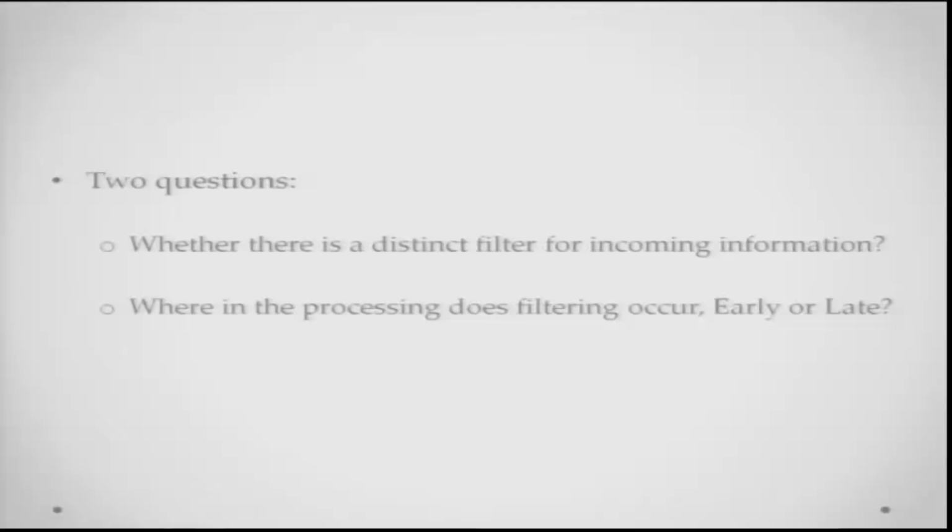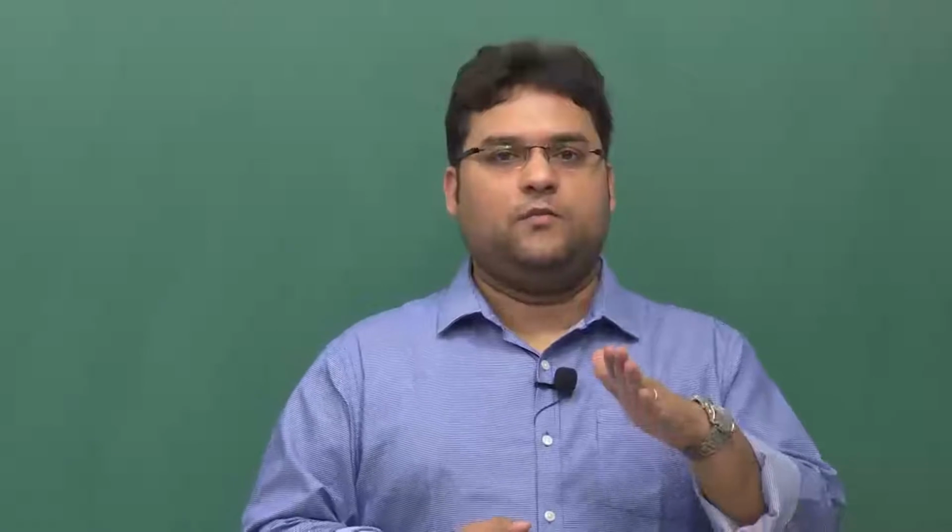Now, 2 questions one can ask. Say for example, if there is a filter being applied, whether there is a distinct filter for all kinds of incoming information. So, for auditory information there is one filter, for visual information there is another filter, does it happen this way? The second is where in this entire processing the filter will be put. Will it be put at the initial, most early stage, where all the information is coming, passing through the filter, and only some information really gets through, gets past you and gets past your brain where you understand it?